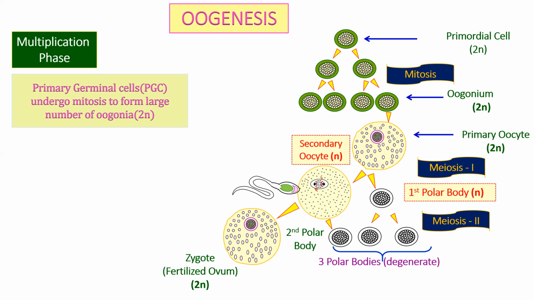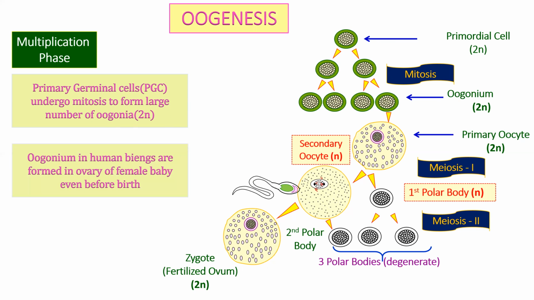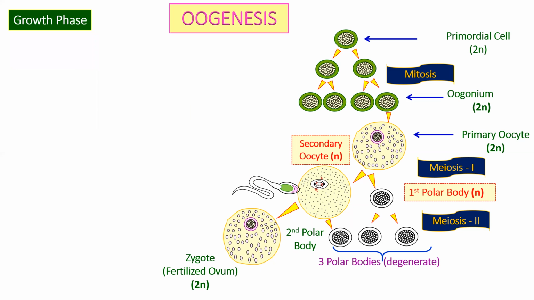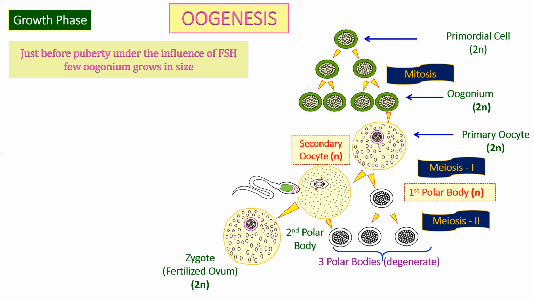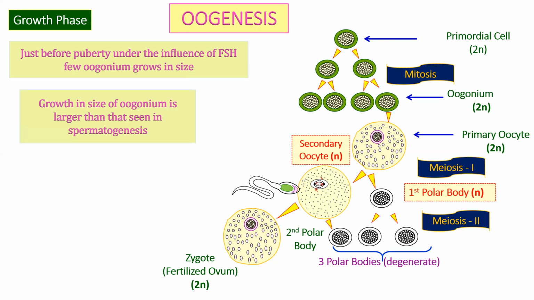Okay, so they undergo mitosis and form a large number of oogonium, which is diploid in nature. Oogonium in human beings are formed in the ovary of the female baby even before birth. ये हमने already पढ़ा हुआ है histology of ovaries में. So just before puberty, under the influence of FSH, a few oogonium grow in size. As a few oogonium are growing in size, this phase is called the growth phase.